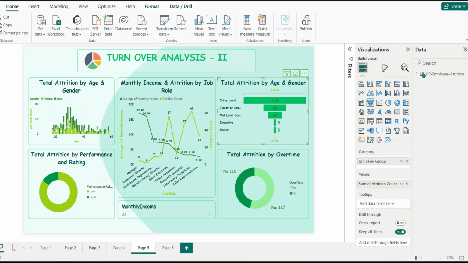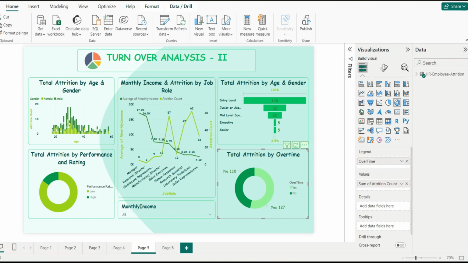But this funnel builder visual tool is not only explaining the total attrition by age and gender, but is also talking specifically about the different levels, that is entry level, junior or assistant, middle level, executive or senior. So this funnel builder visual tool is explaining different data than the previous component.